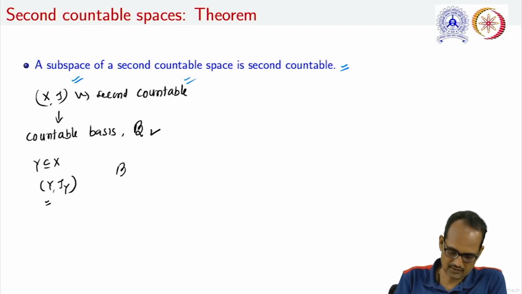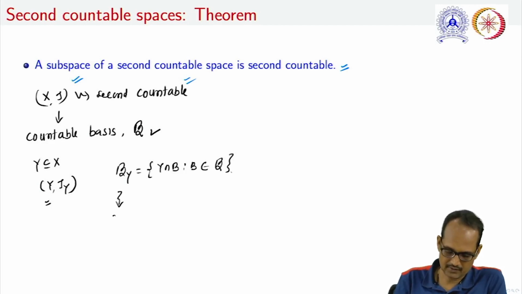Let us take B_Y defined as Y intersection B, where B belongs to the basis B. Note that because B is countable, therefore B_Y is countable too.